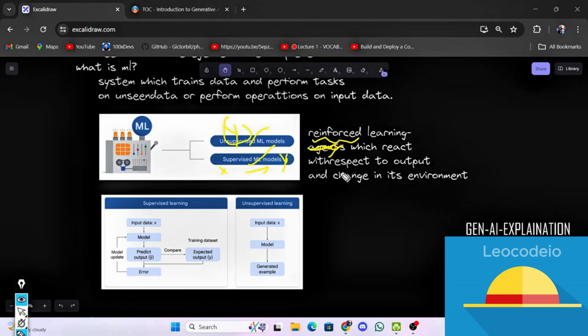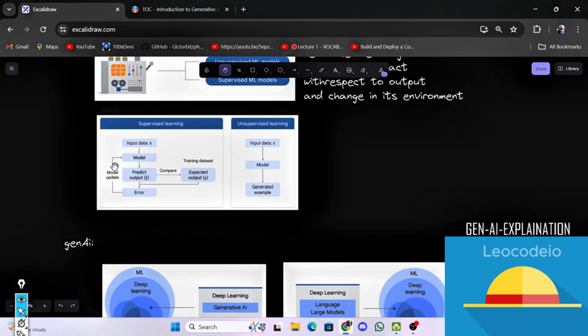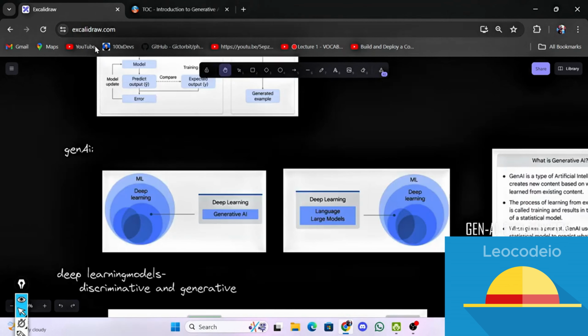So that's it. Coming to the next thing, it is the flowchart of how things work in supervised and unsupervised learning. You can understand that in supervised learning, we will try to reduce the error between the predicted and the expected output, and we will try to get the constant so that we can predict it. In unsupervised learning, we will directly create something. We don't have any metrics or anything like that.